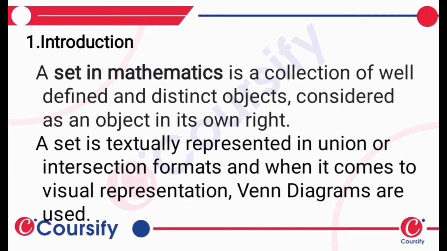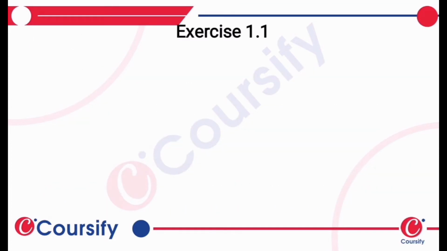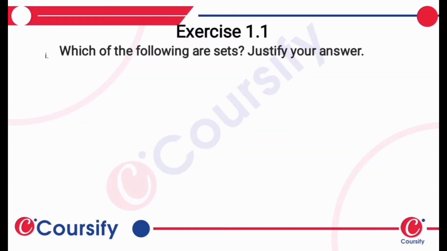A set is textually represented in the forms of union or intersection formats, and when it comes to visual representation, Venn diagrams are used. All of these will be further explained in the upcoming slides or in the upcoming exercises.